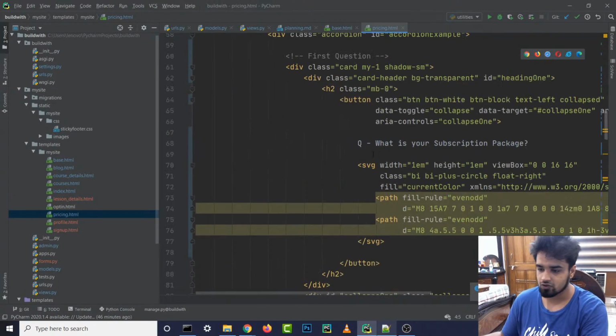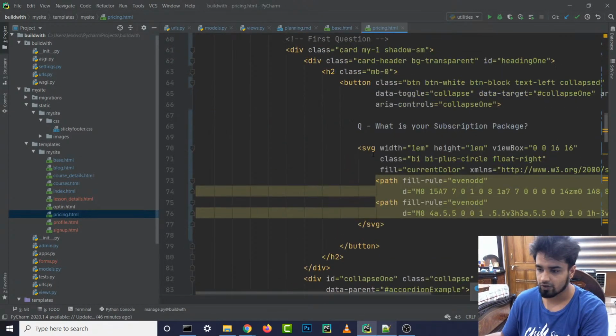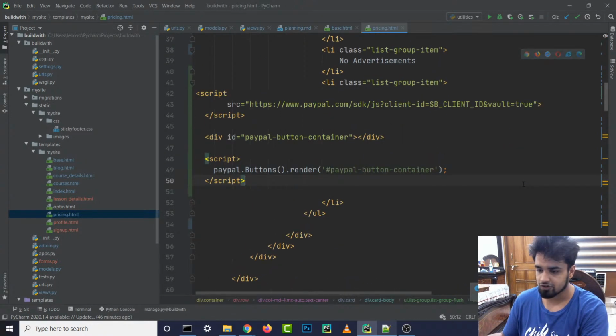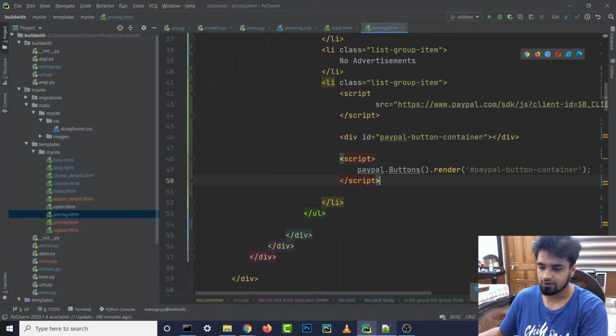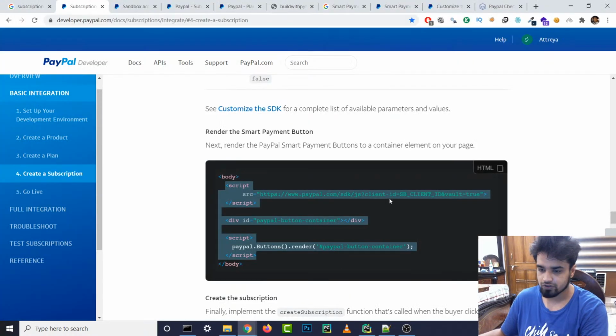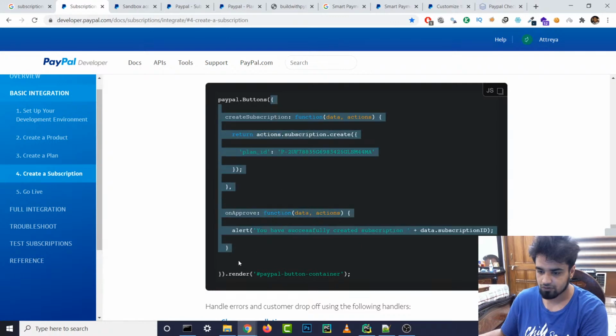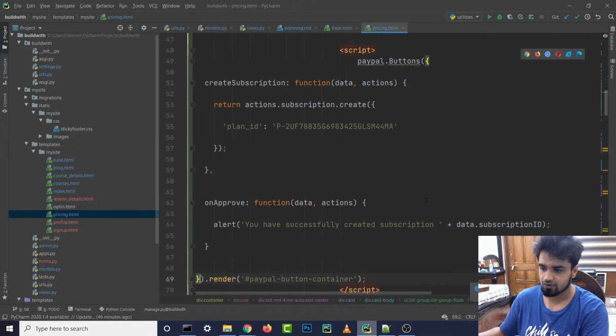All right, so let's go down. Oh no, where is the button? Yeah, and we'll remove all of this and we are going to paste our thing again. All right, and now what we are going to do is copy all of this stuff and paste it inside these brackets.